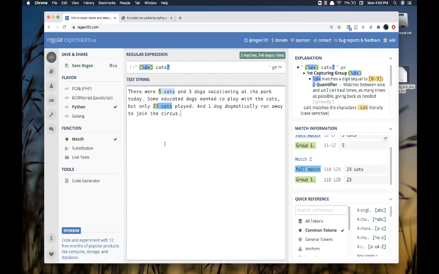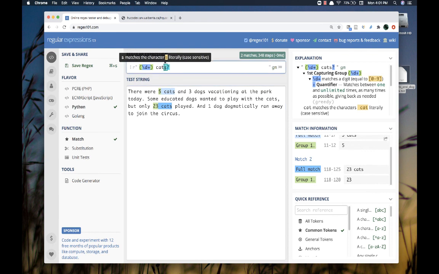So let's read this out loud just to see that we know what it means. So I see that left-hand parenthesis and I say, okay, this is a group. I am capturing a group of digits, one or more, but as many as possible, followed by a literal space, literal C, literal A, literal T, optional S. So my full match, as you'll see, is 5 cats or 23 cats, but I am capturing into a group the number itself. Now what I could do in Python is take that number out of the regular expression and then start to add those up in a loop.